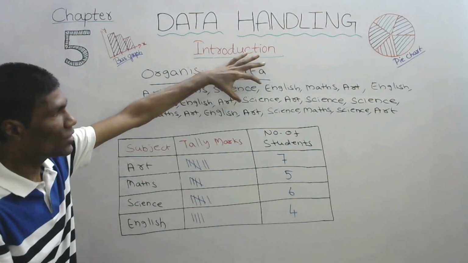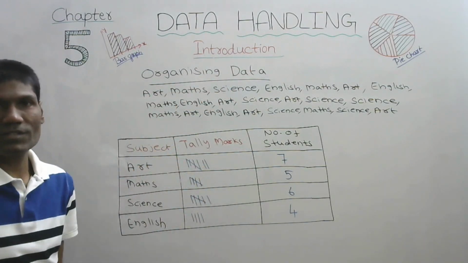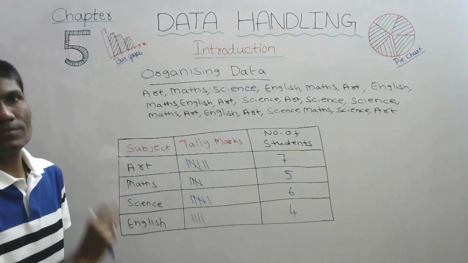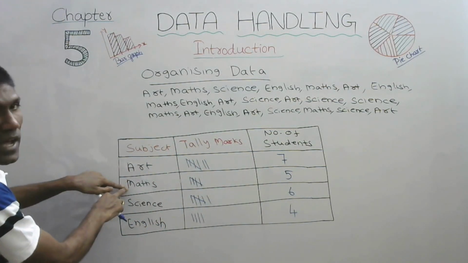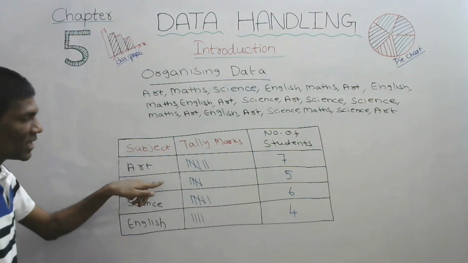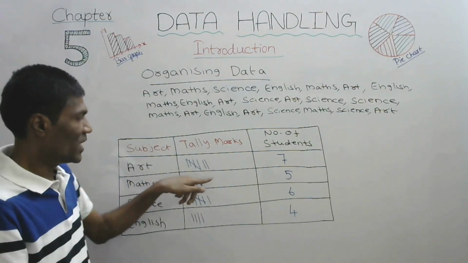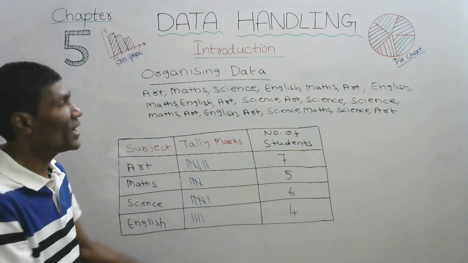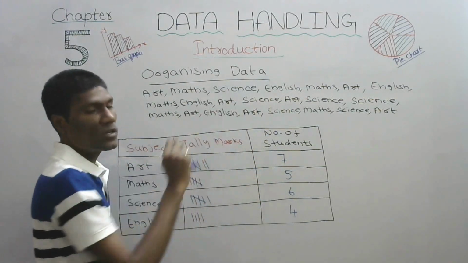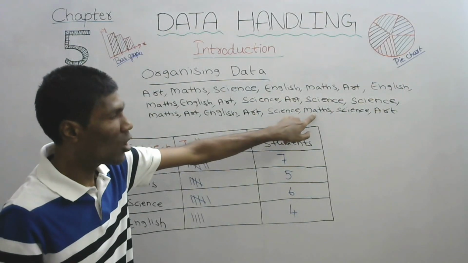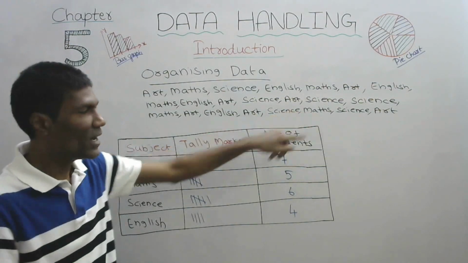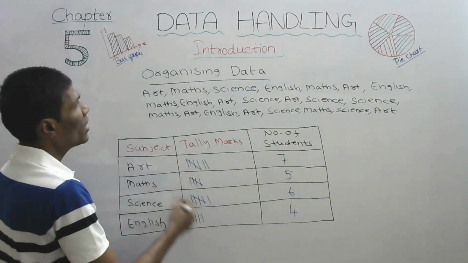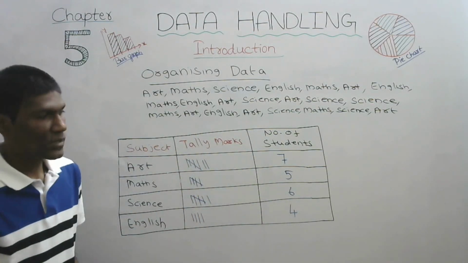Now see how this is and how this is. This is organized data. So if anybody asks how many students are there in mathematics, then just by seeing it, we can easily say 5. Whereas in raw data, is it possible to tell how many selected mathematics? It is a little bit difficult. This is called organizing data.